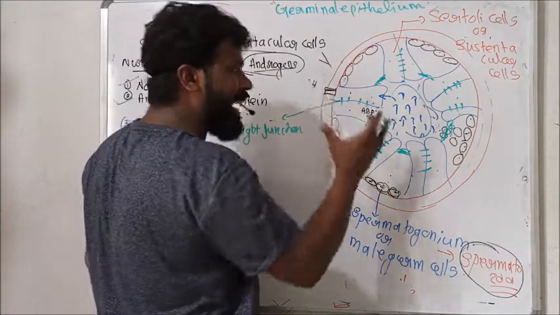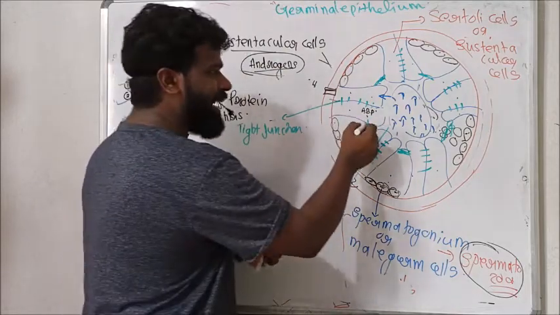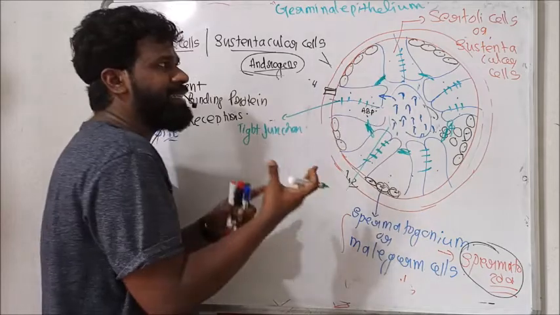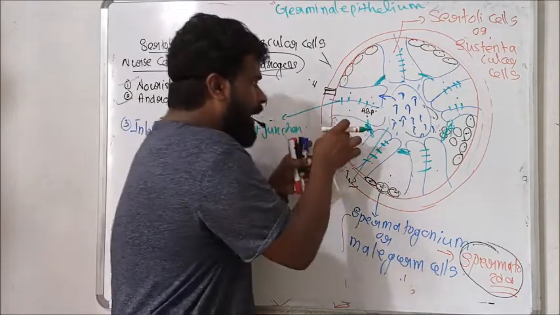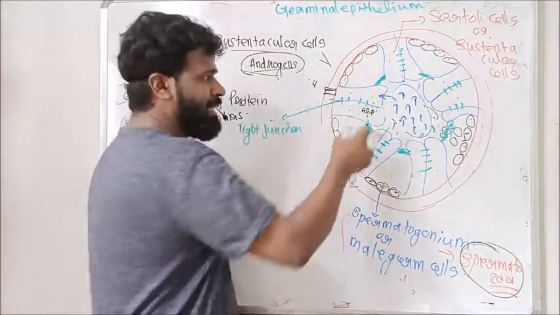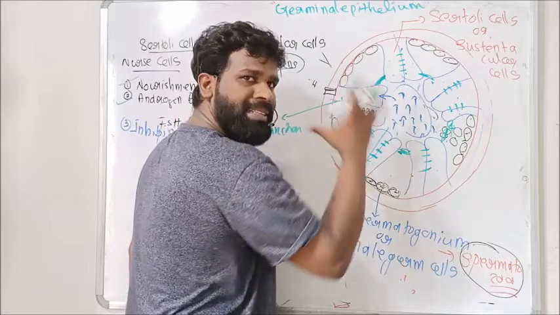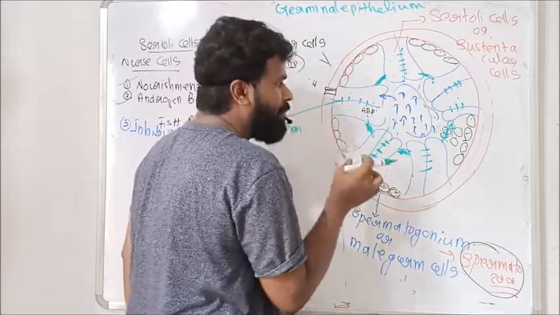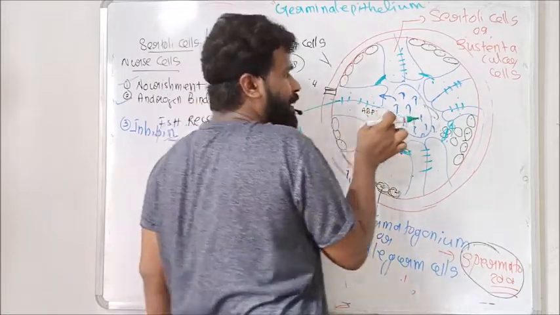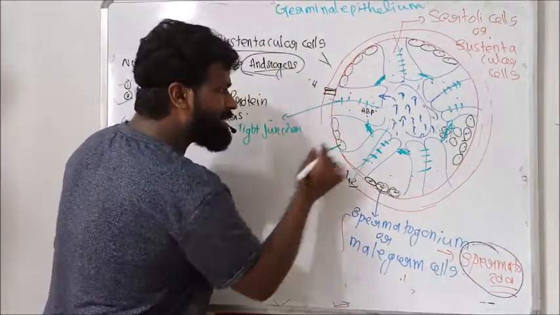That means this tight junction partitions the germinal epithelium into a basal compartment and a luminal compartment.